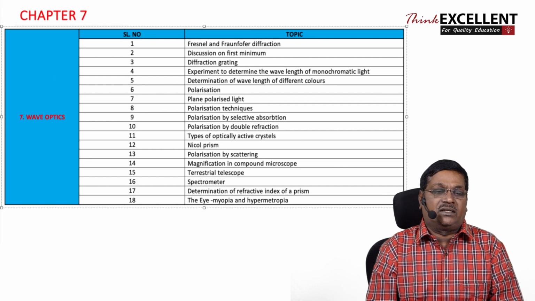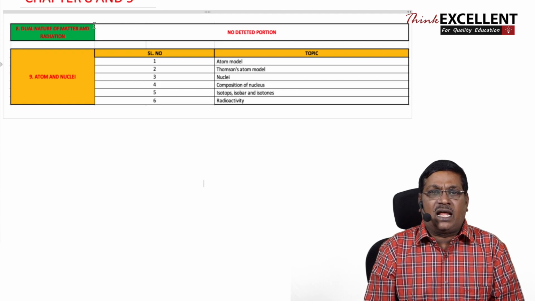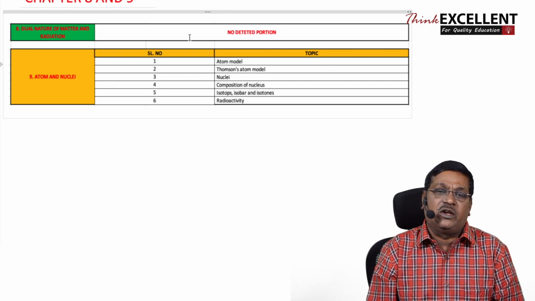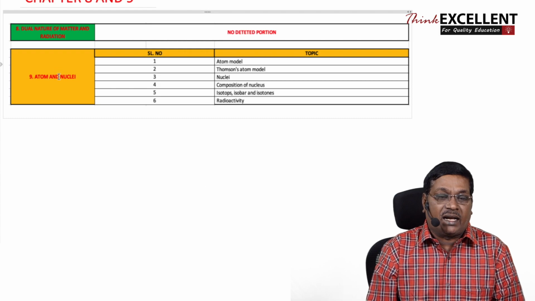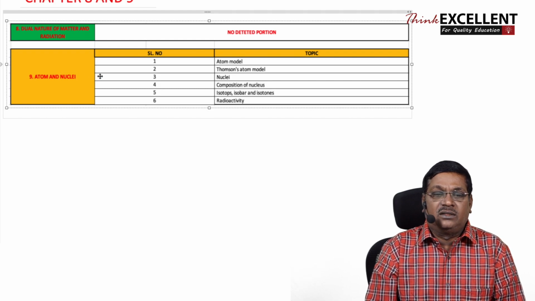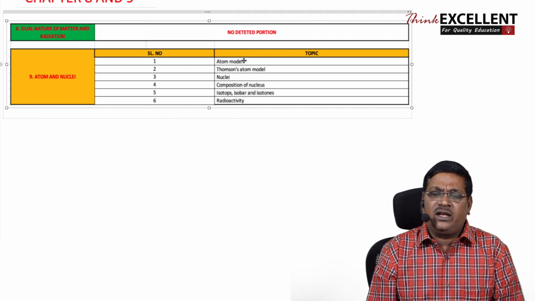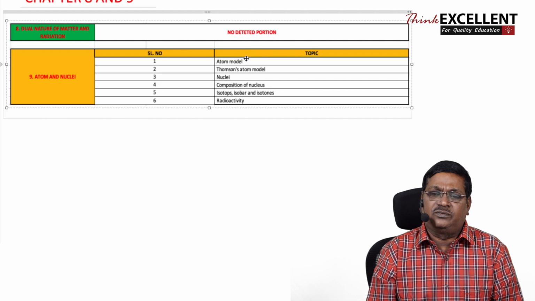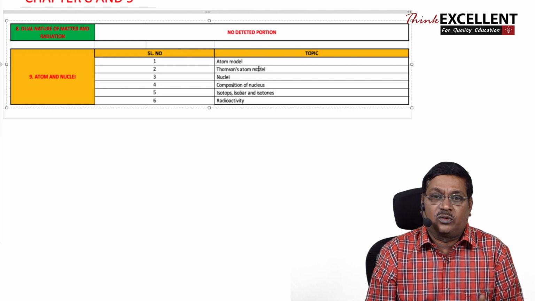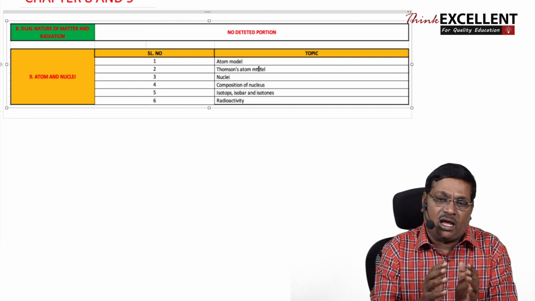Now, in chapter number 8, dual nature of matter and radiation, it's already a very simple chapter. Nothing is removed from your syllabus. The entire content is available. Kindly go through it. Now, in chapter number 9, in your new book, the title is Atoms and Nuclei. Here, again only very simple topics are removed. Under the atom model, only Thomson's atom model is removed. Rutherford's atom model is there, Bohr's atom model is there, only a small content, Thomson's atom model, is removed.